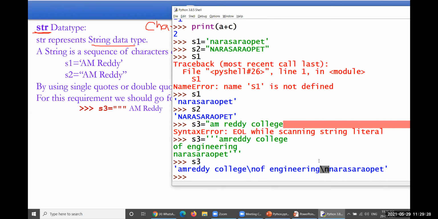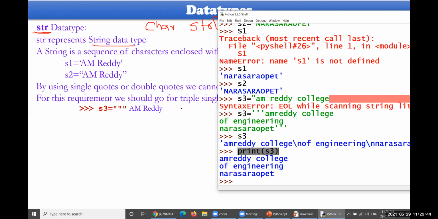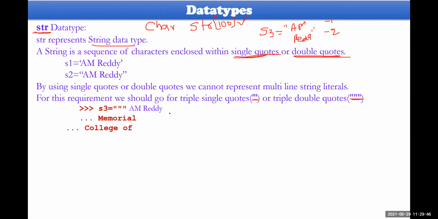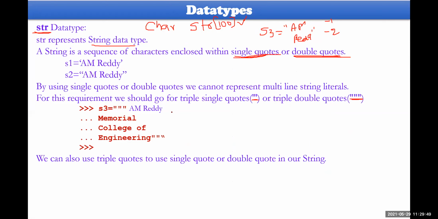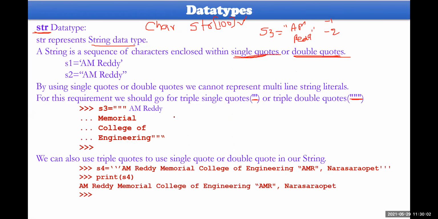If you apply print operation on S3, then it could be displayed line by line. Okay, that is the difference between specifying just S3 and within print. In this way, the output will be. So that is what I have given here, the same thing. That is fine. Okay, please go through this one for a while, then you could understand.